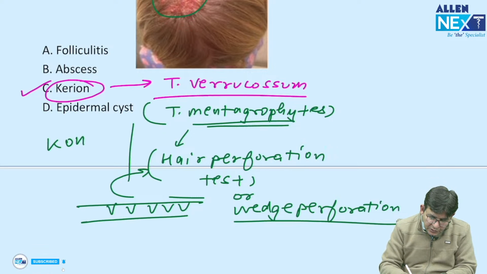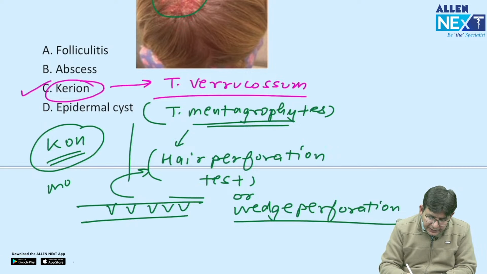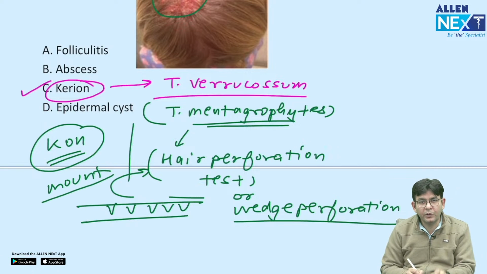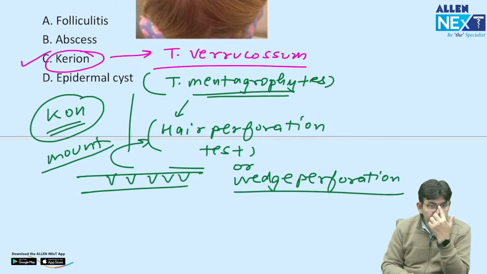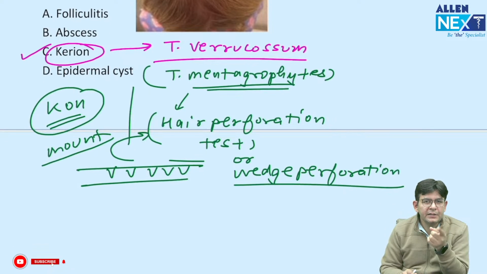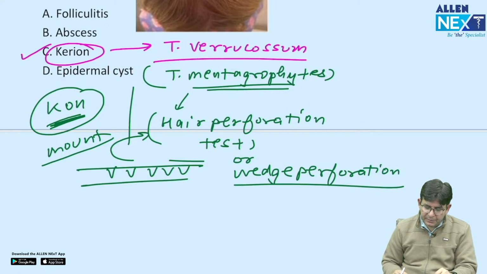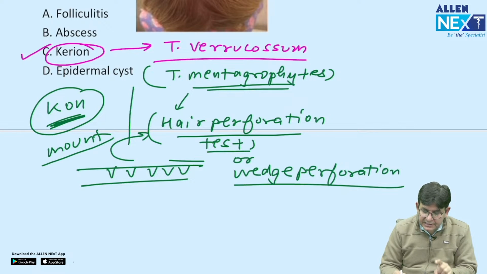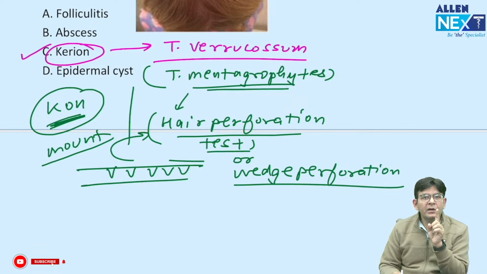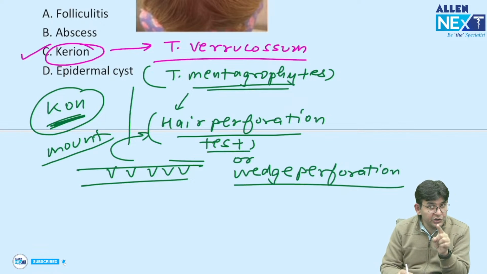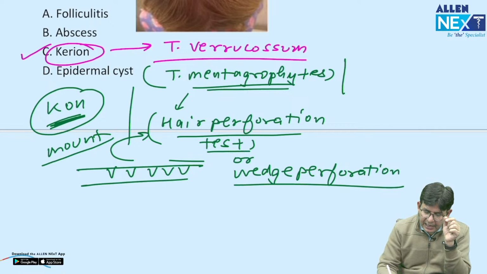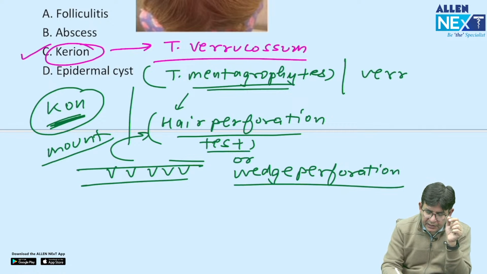Another potent question is this also, that whenever we hear about this name of KOH mount, what should come in our mind immediately? So remember, what should come in our mind immediately is fungus. For the fungal etiology, we go for this KOH mount. That also needs to be remembered. And this hair perforation test is an important question. Why? Because this particular one differentiates between mentigrophytes and